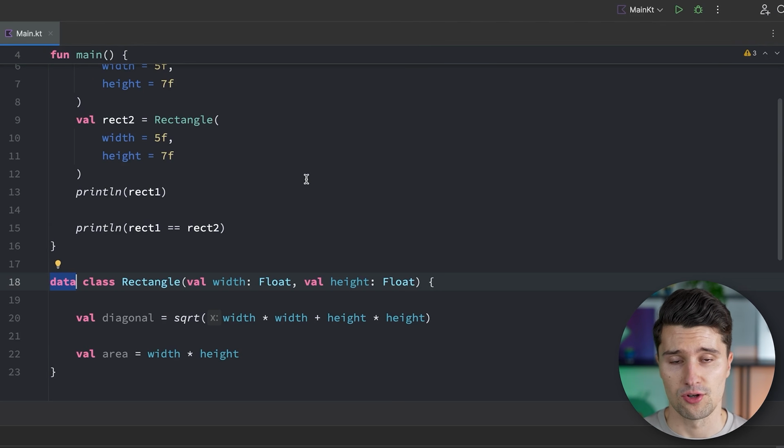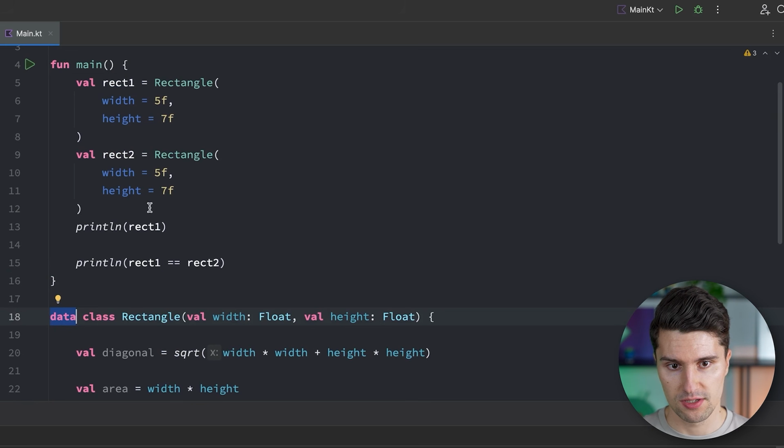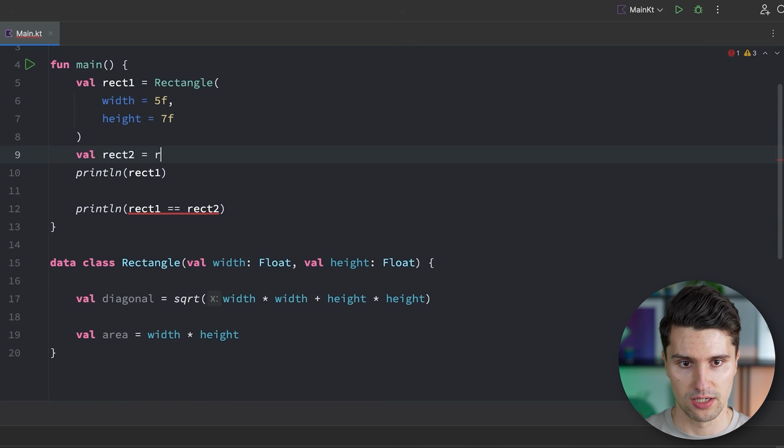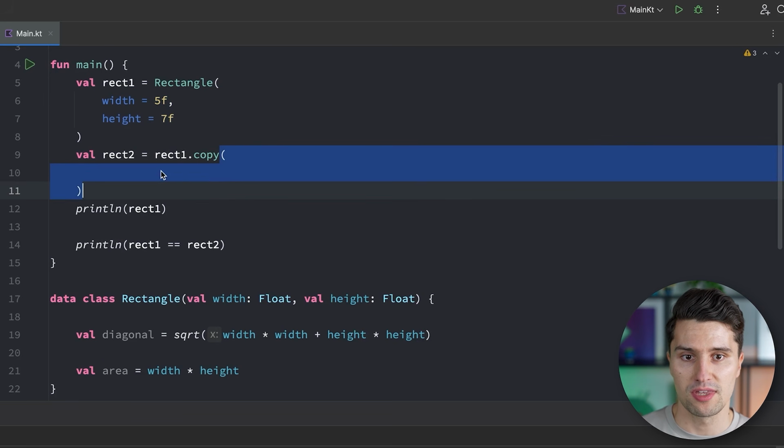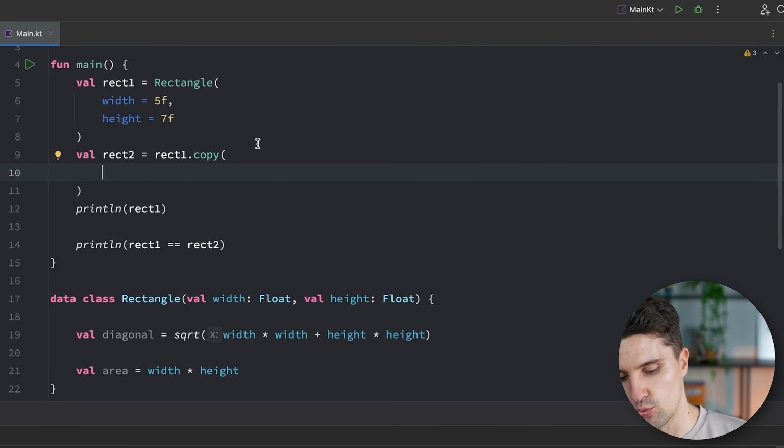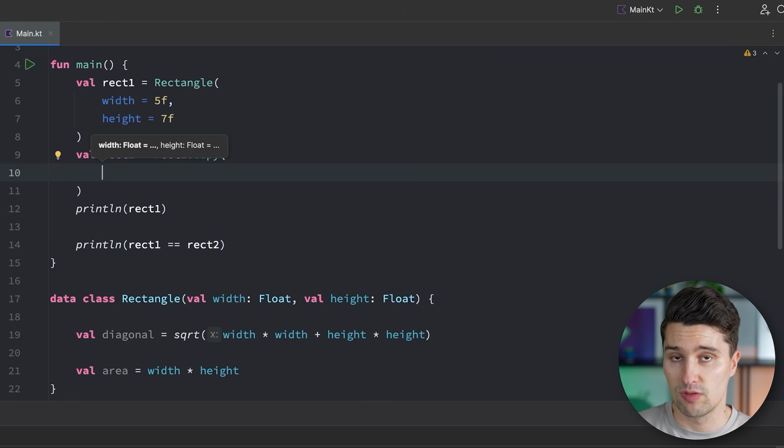And something that data classes offer us which normal classes don't is a copy function. So what we could do is get rid of this here and say rect2 is equal to rect1.copy. We create an independent copy of rectangle 1 with the same values, but now here in these parentheses, for every single value we can pass to a rectangle, we can decide to change it for this copy.